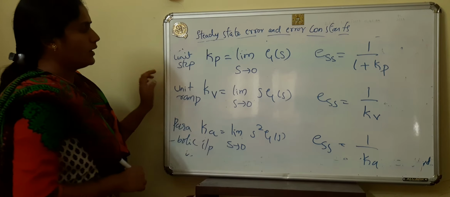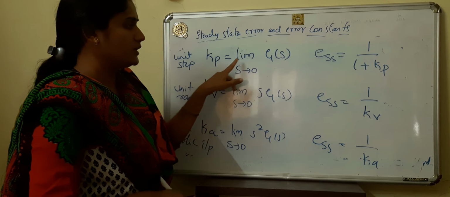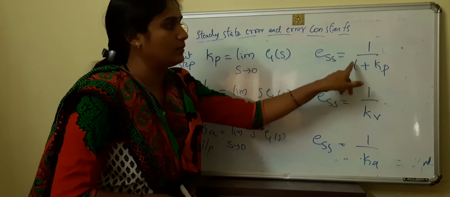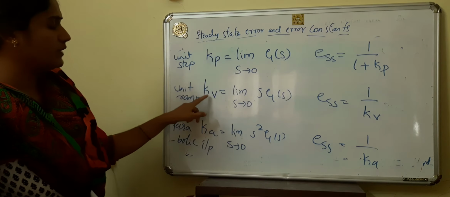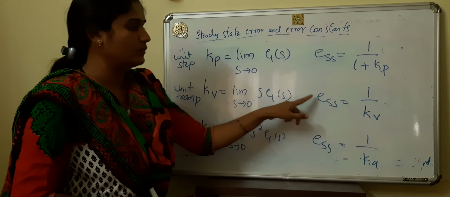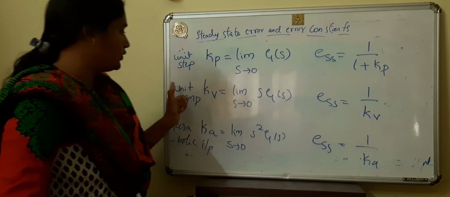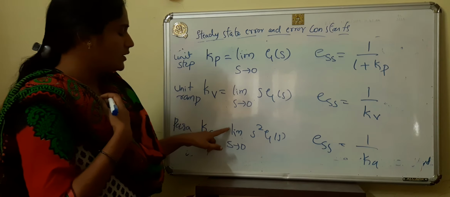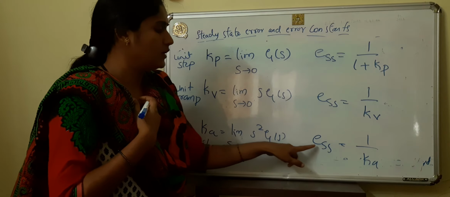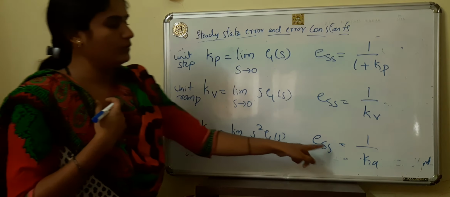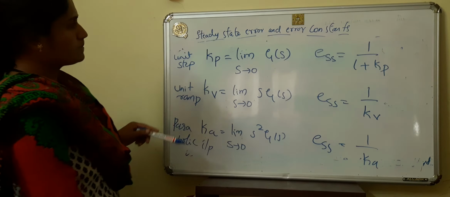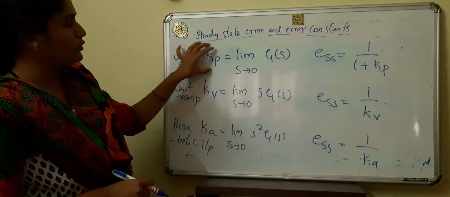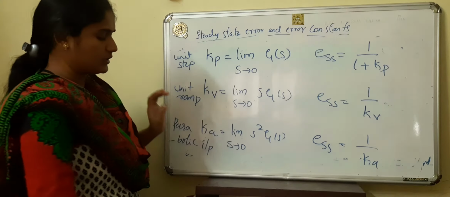Okay. For unit step, Kp is equal to limit s tends to 0 of G(s), where the steady state error is 1 by 1 plus Kp. For unit ramp, Kv is equal to limit s tends to 0 of s G(s), where the steady state error for unit ramp is 1 by Kv. For parabolic, Ka is limit s tends to 0 of s square G(s), and the steady state error for parabolic will be 1 by Ka. Okay. This is the steady state error. There are 3 errors: position, velocity, and acceleration. Okay.